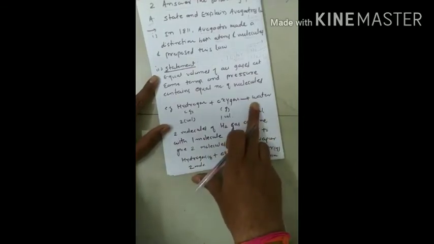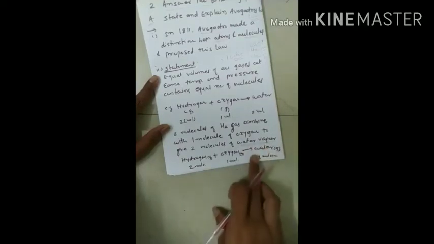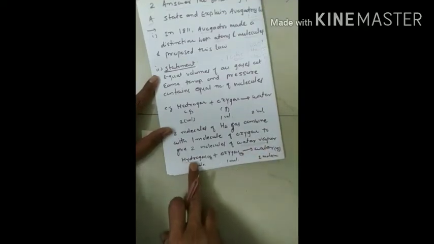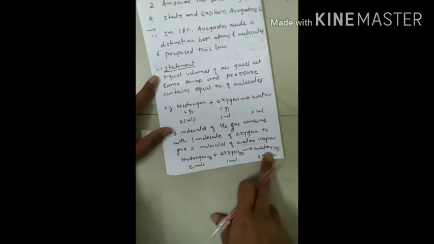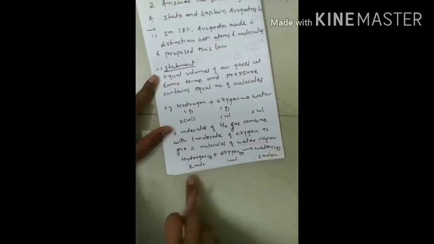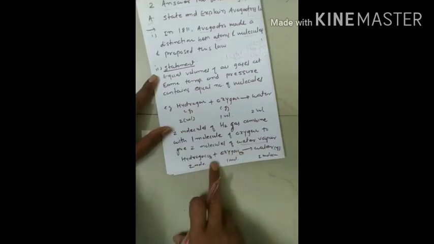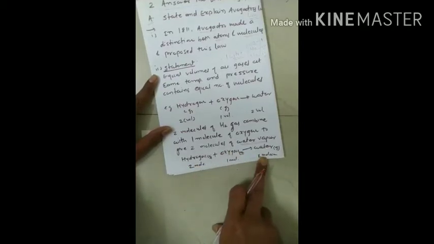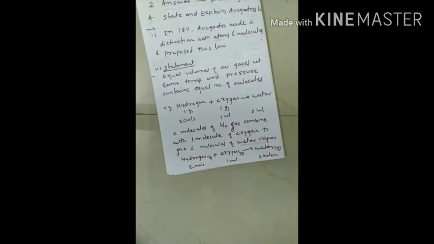Now water in gaseous form is nothing but water vapor, so we have to remember this. Or we can also write: hydrogen combined with oxygen in gaseous form gives water vapor. This means water is in gaseous form. So it contains 2 molecules of hydrogen and 1 molecule of oxygen. When they combine, we get 2 molecules of water. So this is how Avogadro's law works.